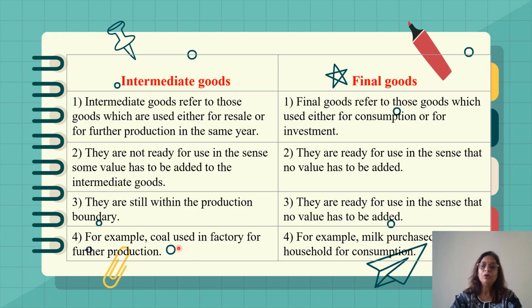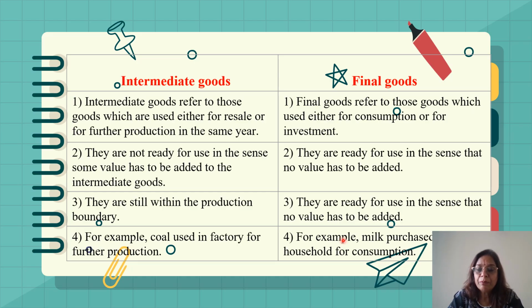For example, coal used in a factory for further production. When coal is utilized in a factory, it becomes an intermediate good. And for example, milk purchased by a household for consumption becomes a final good. Here I am going to explain with a few examples the difference between intermediate good and final good. One good can be an intermediate good or it can be a final good.